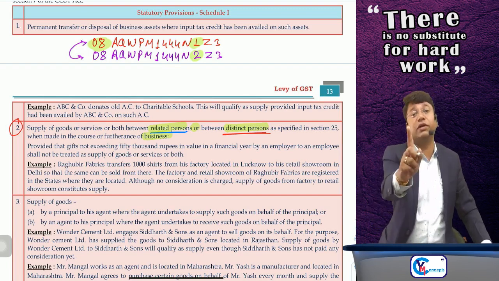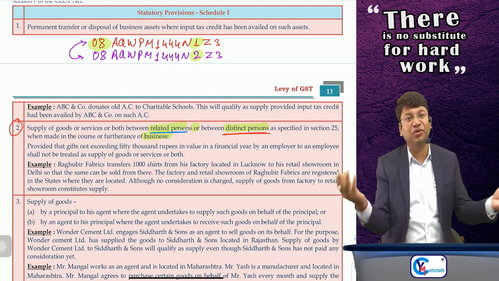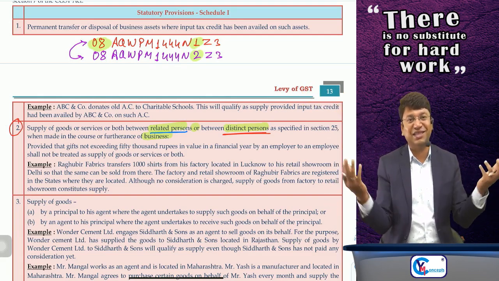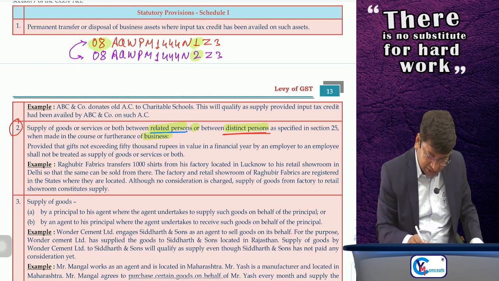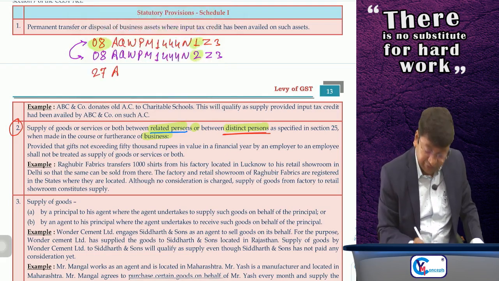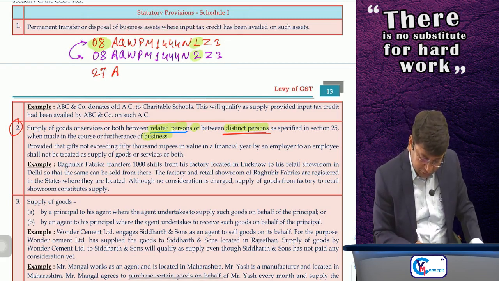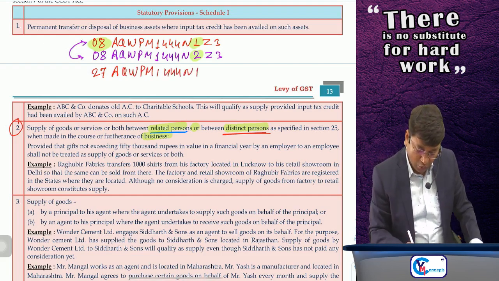Sir, I will have to take separate registration for the location in another state, because you know in each state a separate SGST Act is there. Sir, so my registration number at that branch is 27, the state code of Maharashtra, then AQWPM 1444N, this is my PAN number, 1.